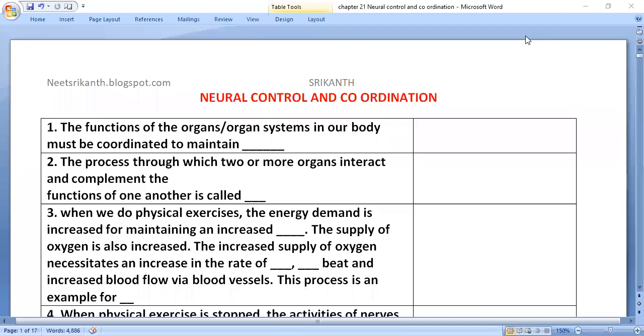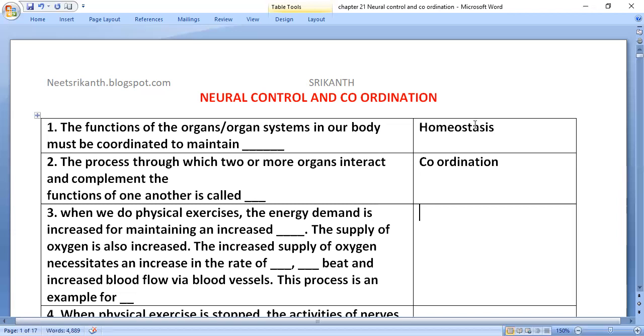NCERT based single sentence questions, neural control and coordination. Let's start. The functions of the organ and organ systems in our body must be coordinated to maintain homeostasis. The process through which two or more organs interact and complement the functions of one another is called coordination.